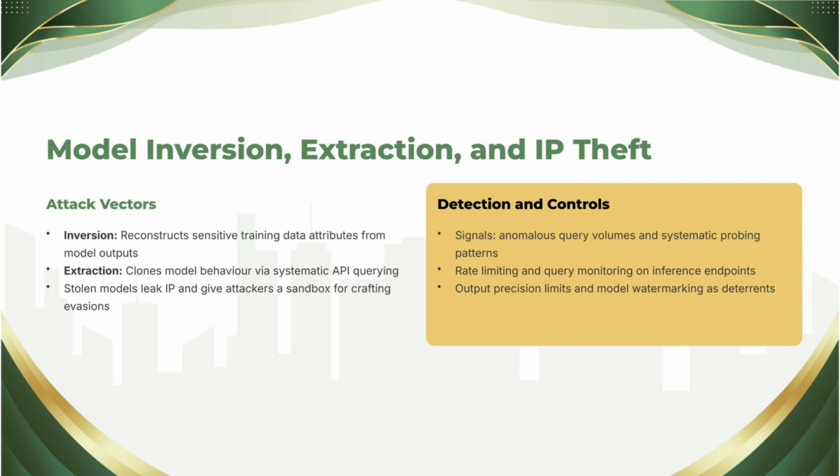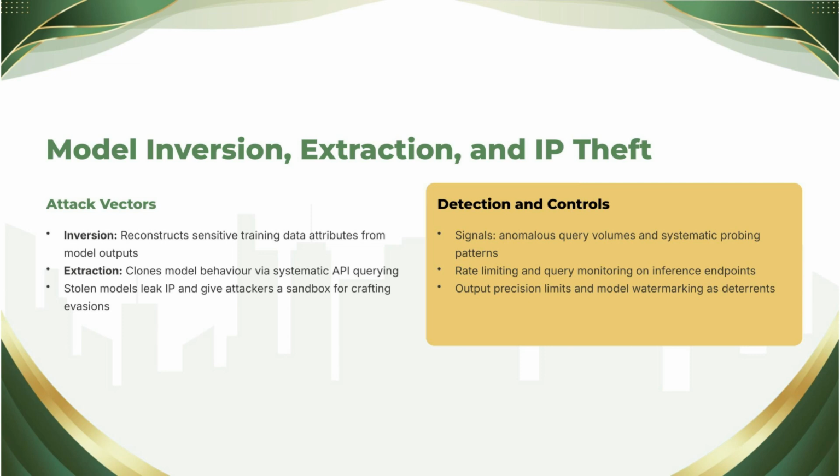Now the defensive audit lens. And notice how the controls converge. Rate limiting and query monitoring on model APIs. Extraction requires volume. Volume is detectable. Ask whether anyone watches for systematic querying patterns.